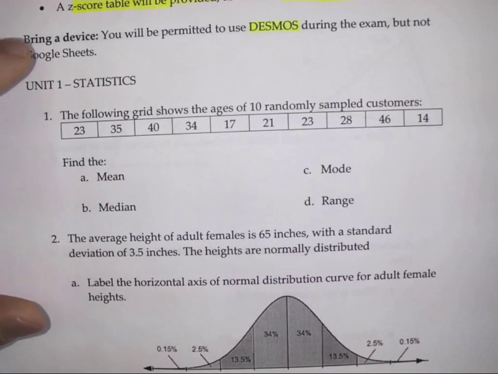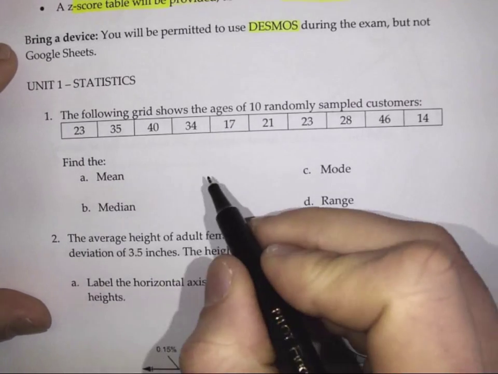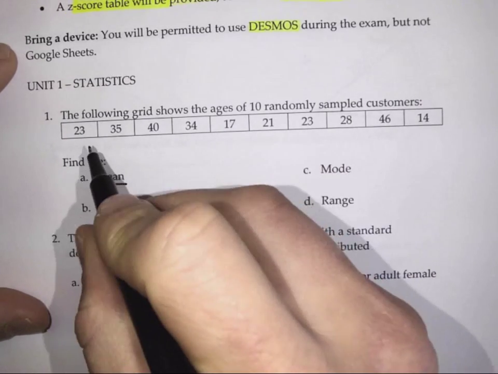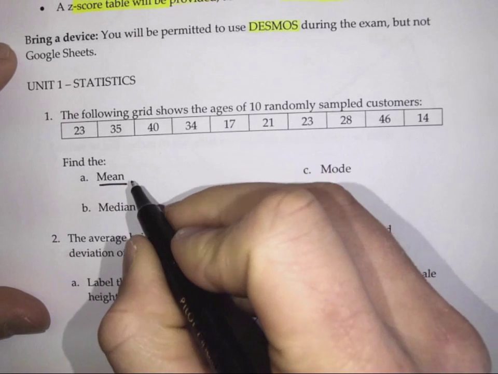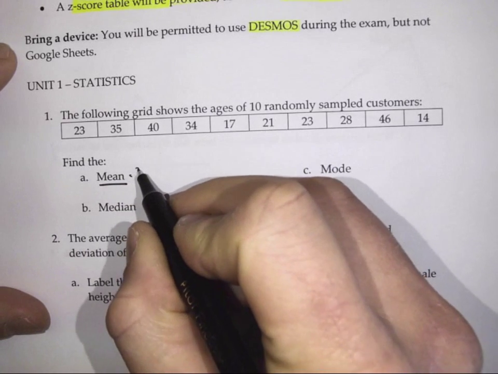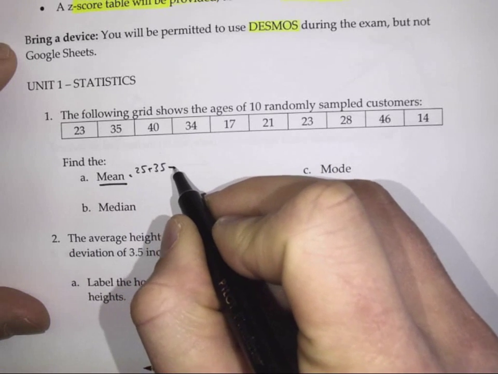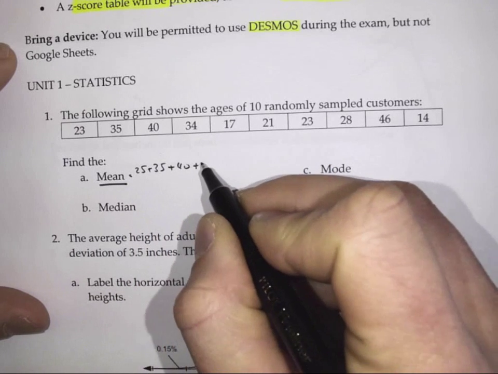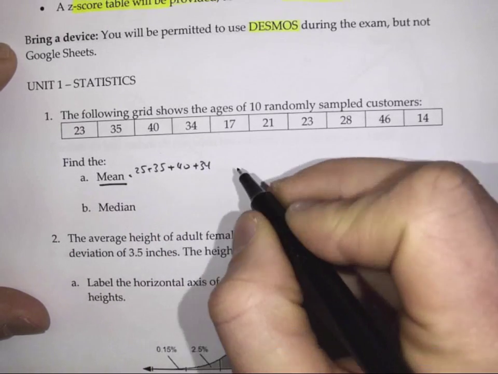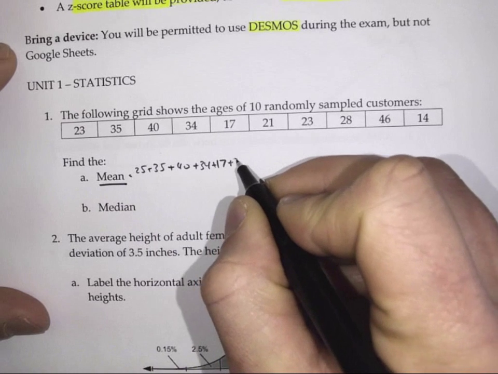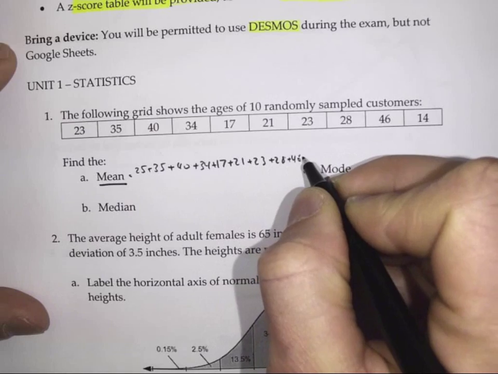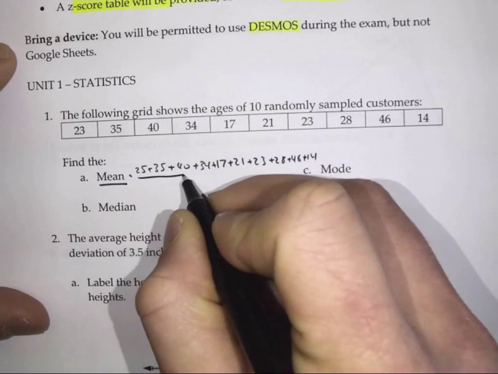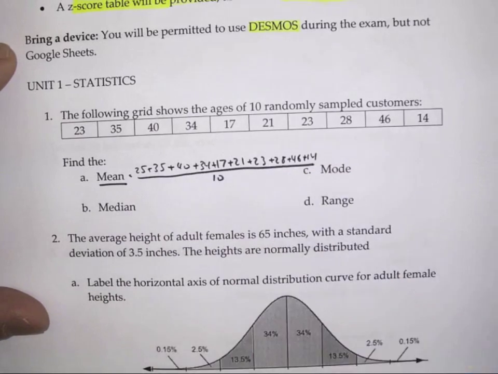All right, so we're going to start by finding the mean. To find the mean, that means we've got to add all these numbers together and then divide it by the number of terms we have. So that means 25 plus 35 plus 40 plus 34 plus 17 plus 21 plus 23 plus 28 plus 46 plus 14, and you add those all up and you divide it by 10.